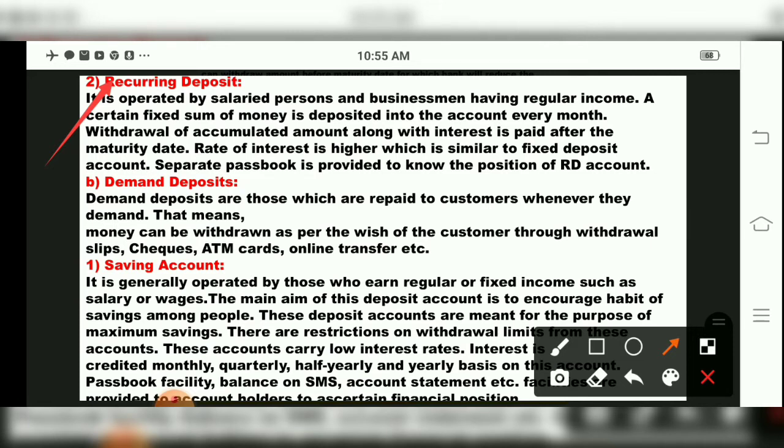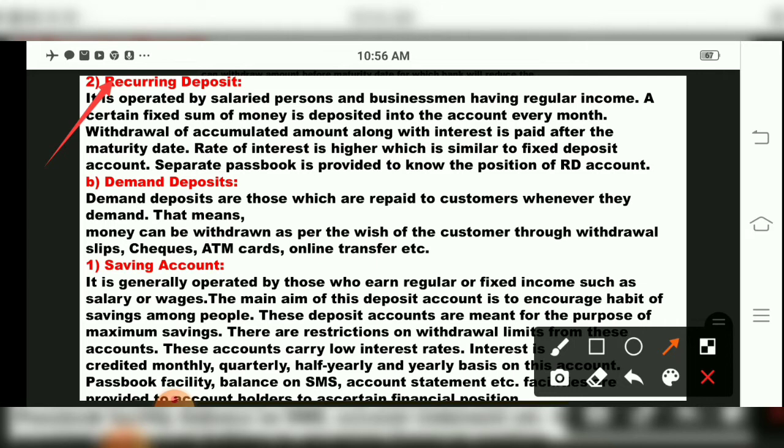So this certain fixed sum of money, RD, is specially called a recurring deposit, children. There is a certain fixed sum of money deposited into the account every month, and the accumulated amount along with interest is paid after the maturity date. The rate of interest is also high for RD, similar to fixed deposit. Both will have the same rate or a little bit of difference. And a separate passbook will be provided to you by the bank for the RD account.